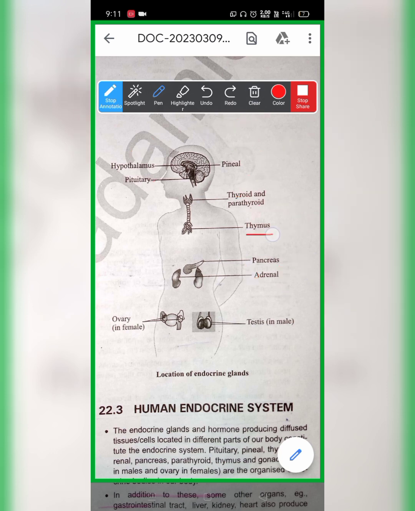Next one is the thymus, a very interesting gland which is situated near the heart, just behind our sternum, that is the chest bone. Next one is the pancreas, which is situated between the duodenum, and the adrenal, which is situated above the kidney. The testis is the primary sex organ in the male, and the ovary is the primary sex organ of the female. These two gonads also act as endocrine glands.